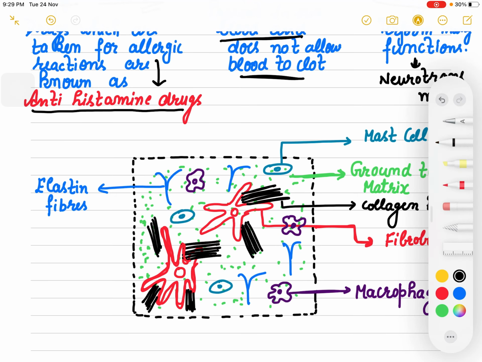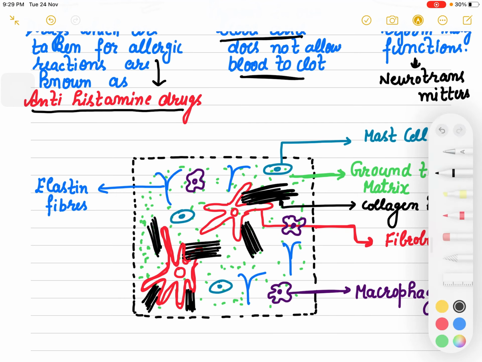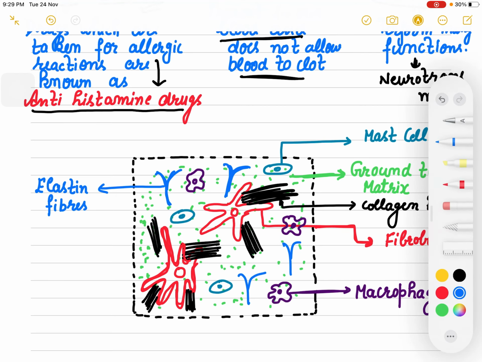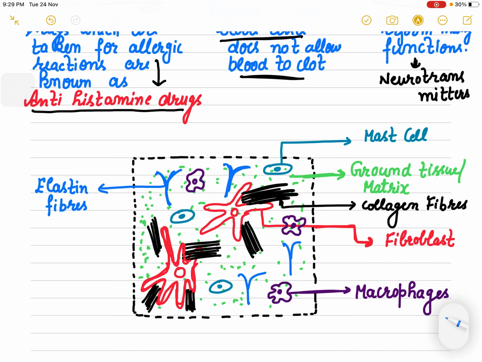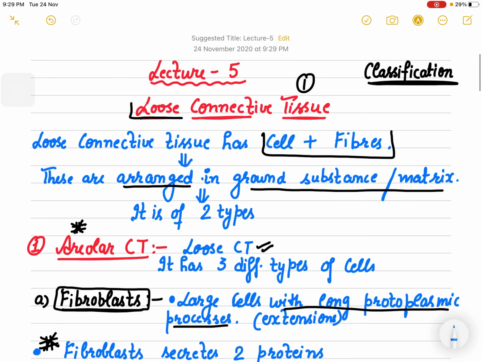Now there is the presence of fibers, collagen fibers and single fibers, that is your elastin fibers. And the other two cells are your mast cell and the macrophages, which are phagocytic in nature.